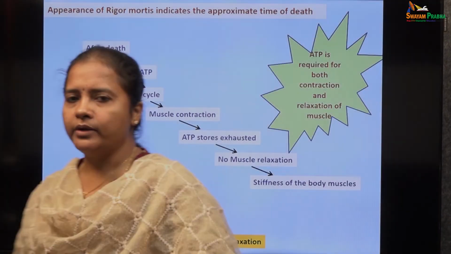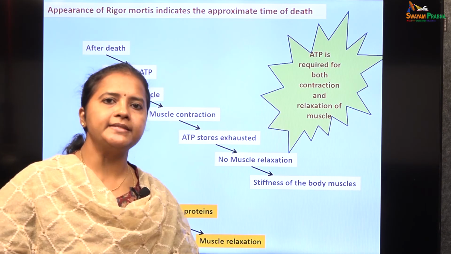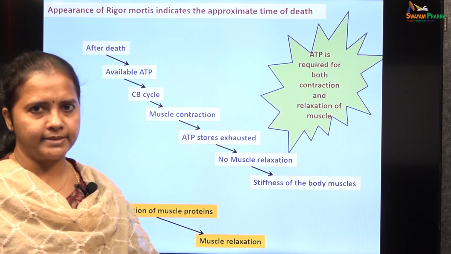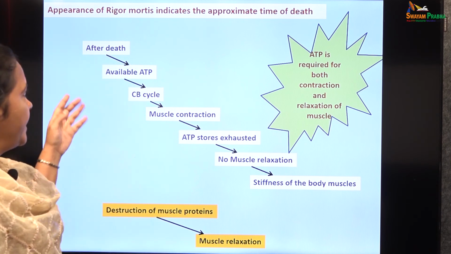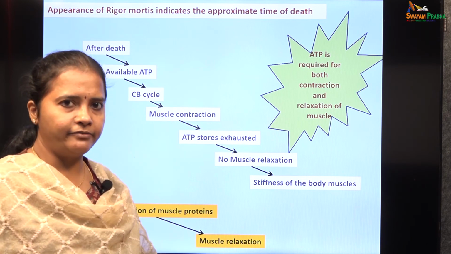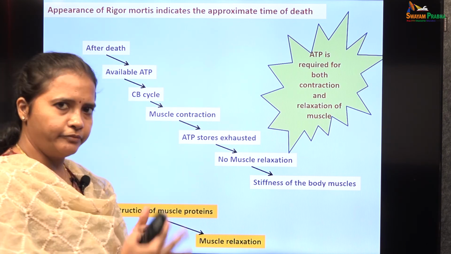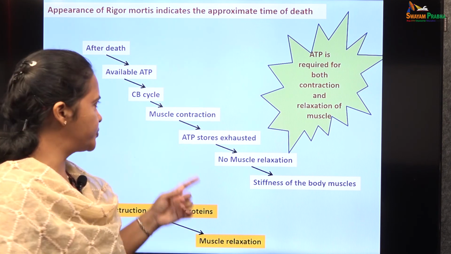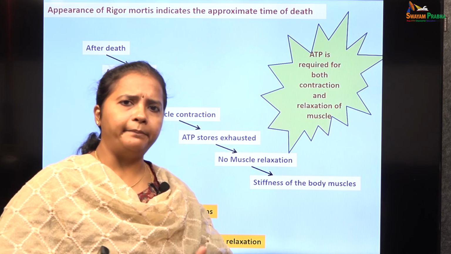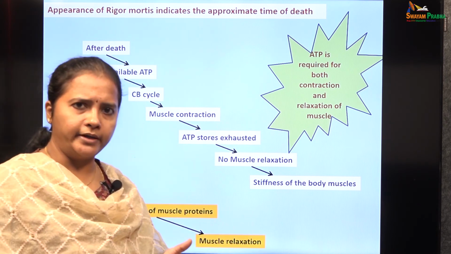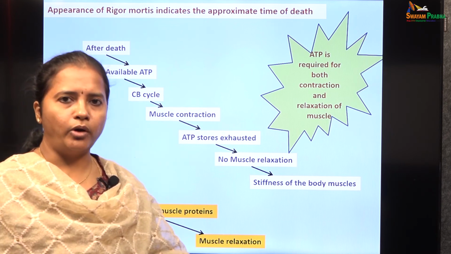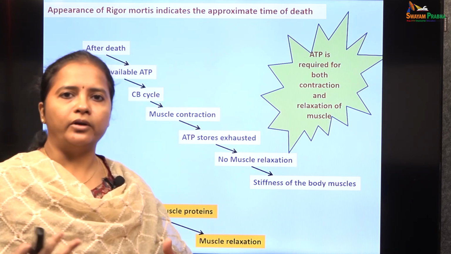Rigor mortis is a condition which happens after death. Following death, it leads to stiffness of all the body muscles. Actually, the reason is after death, the available ATP which is already present in the skeletal muscle fibers will lead to formation of cross bridge cycle, formation of power strokes, and muscle contraction. This keeps on happening with the available ATP, leading on to severe contraction of all the muscle fibers in the body. The body attains a contracture state.